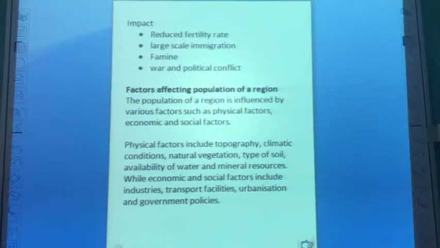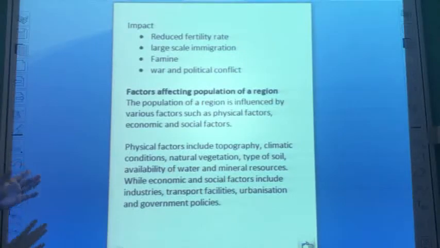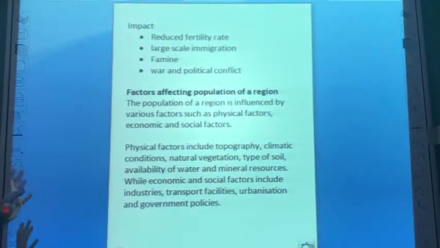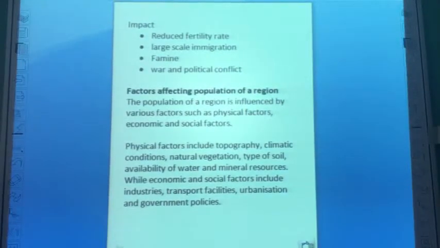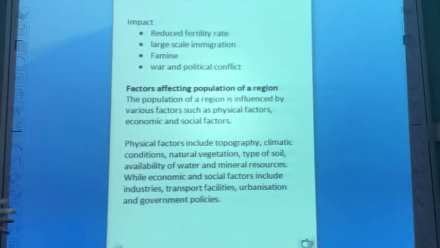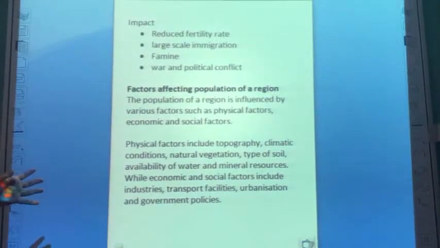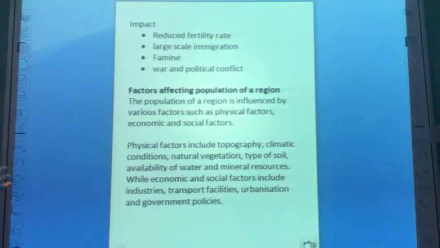What are its impacts? The impacts of underpopulation are reduced fertility rate, large scale immigration, famine, shortage of resources, war and political conflict.